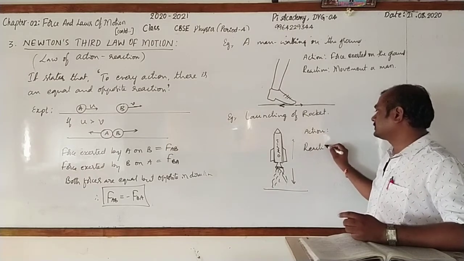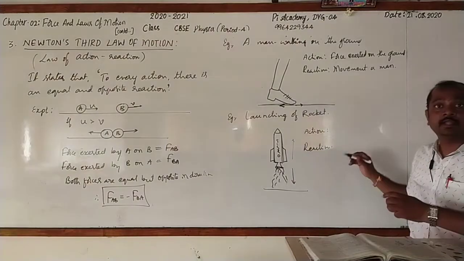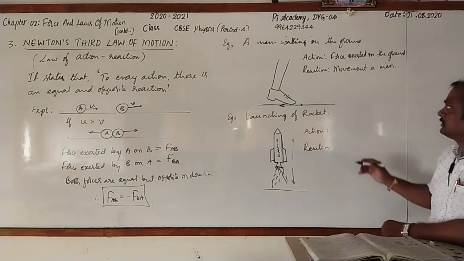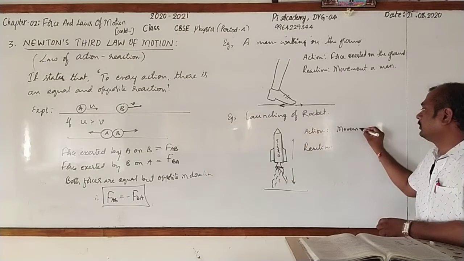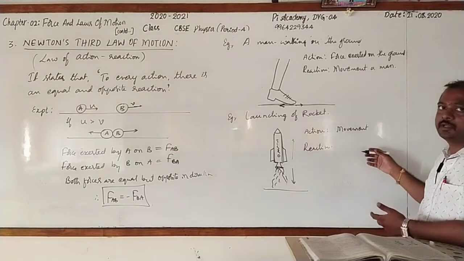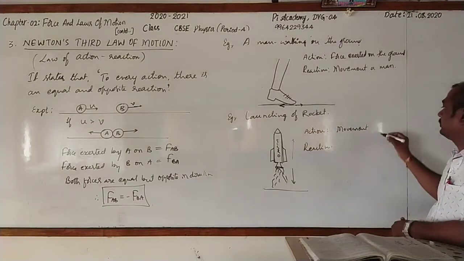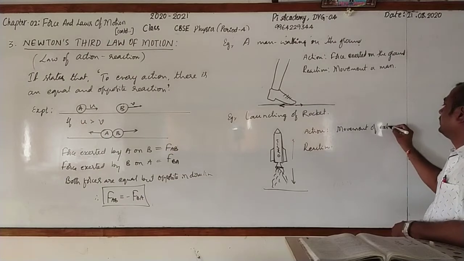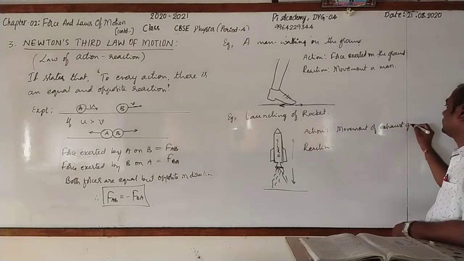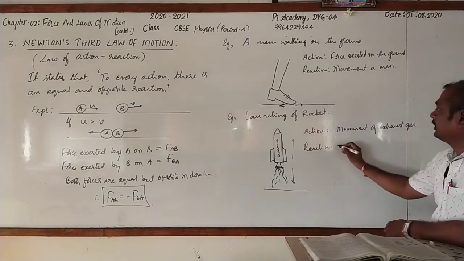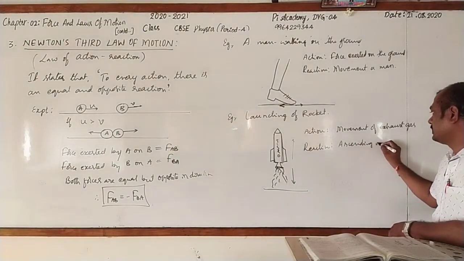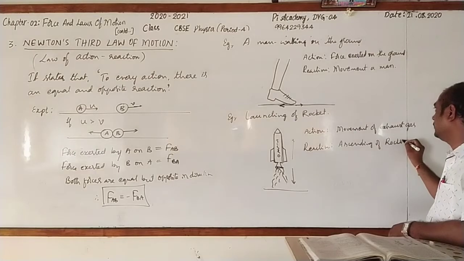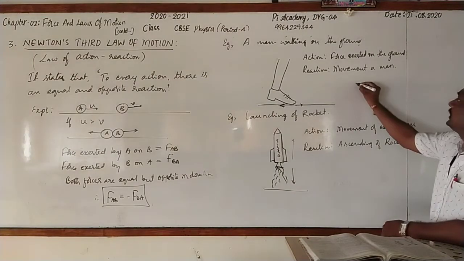The action is the movement of the force with which the exhaust gas, nothing but burnt gas, will come out. Reaction is ascending of rocket. I'll take one more example.